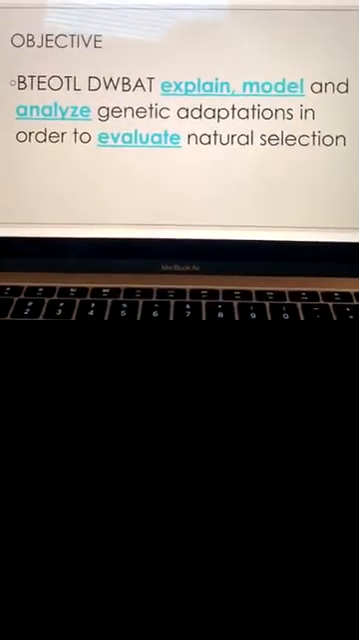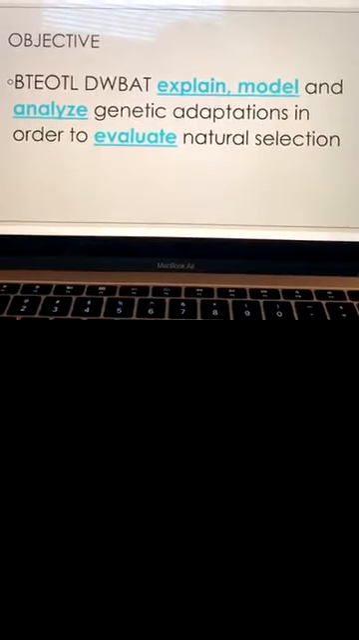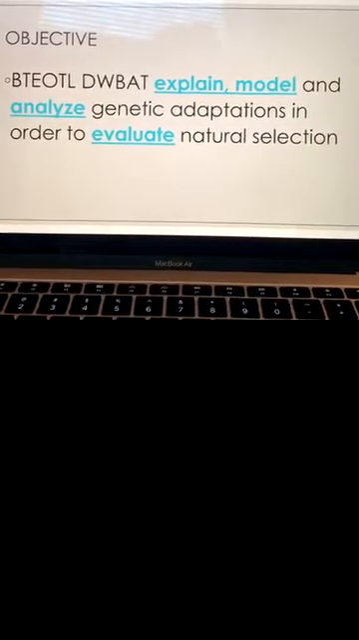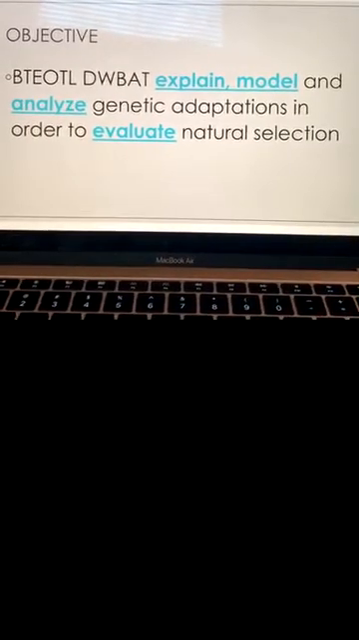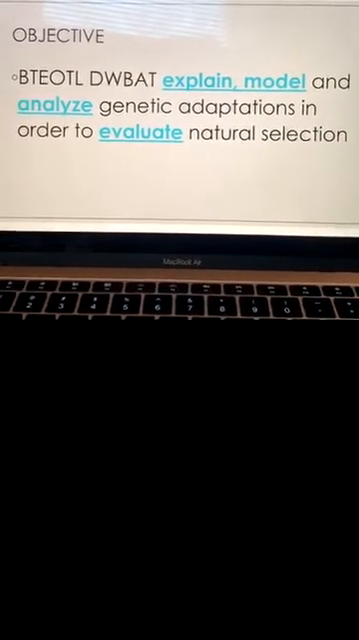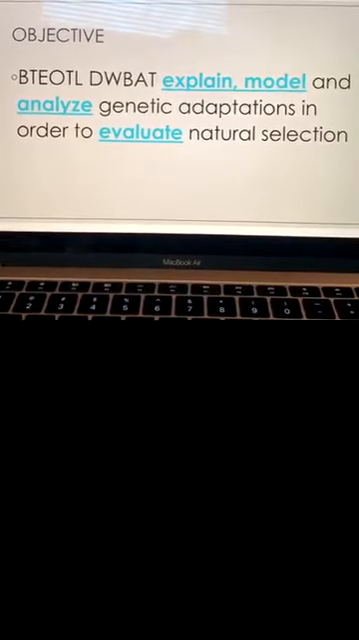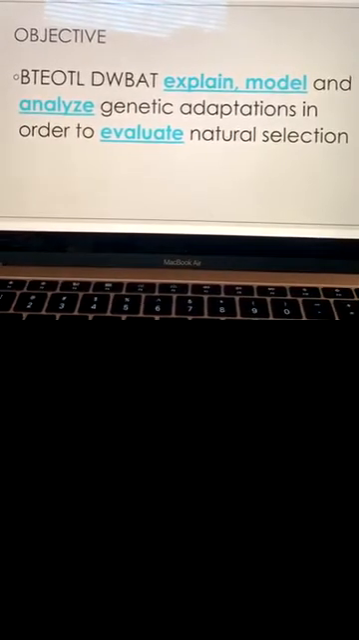Show. To show. What does it mean to analyze? Break down. To break down, and then what does it mean to evaluate? Judge. Great job. Now, can you give it to us with the definitions in place of the verbs? By the end of the lessons, doctors will be able to teach, show, and break down genetic adaptation in order to judge natural selection. All right, beautiful job.